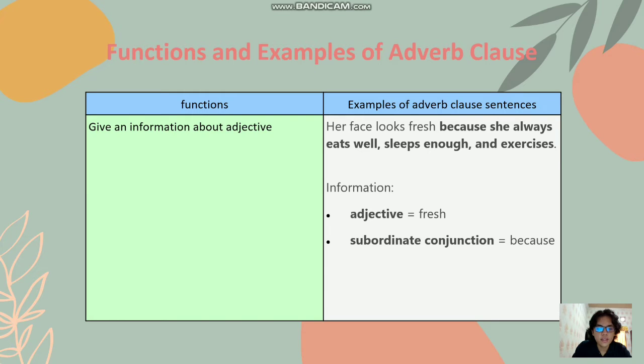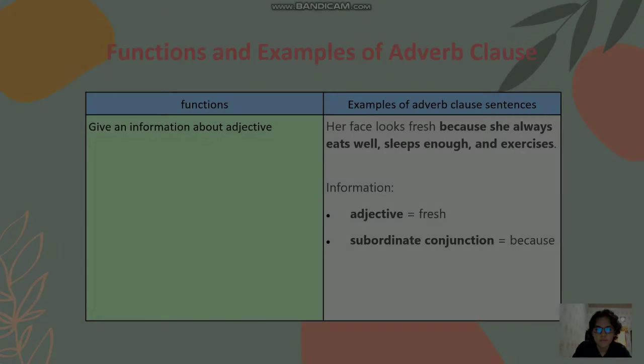The following is an example sentence, "Her face looks fresh because she always eats well, sleeps enough, and exercises." The adjective in the sentence is "fresh," and the subordinate conjunction in the sentence is "because."